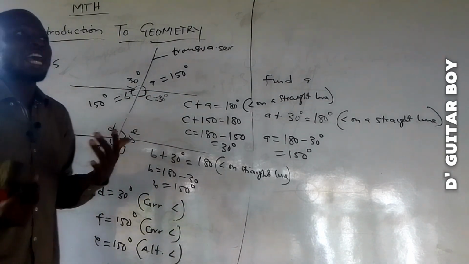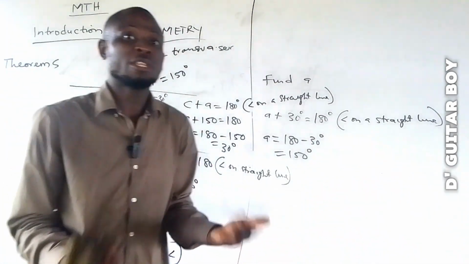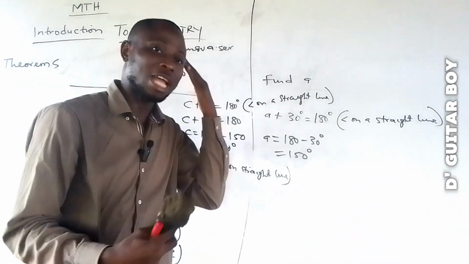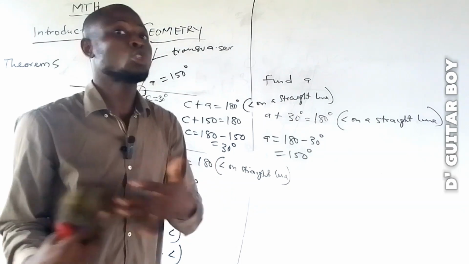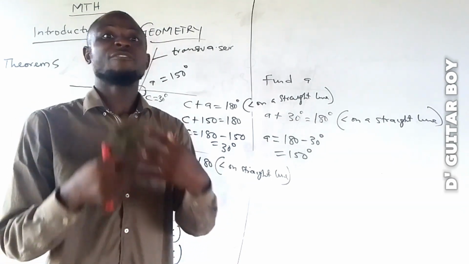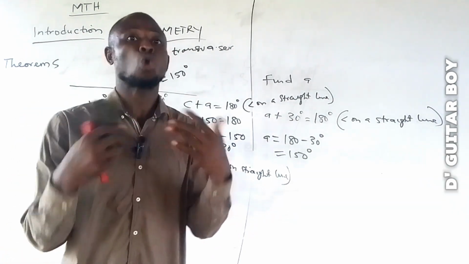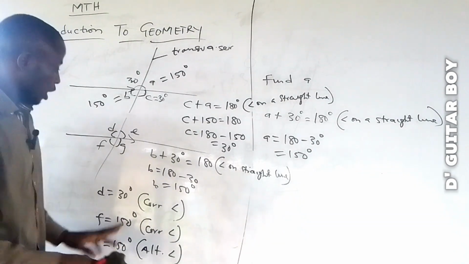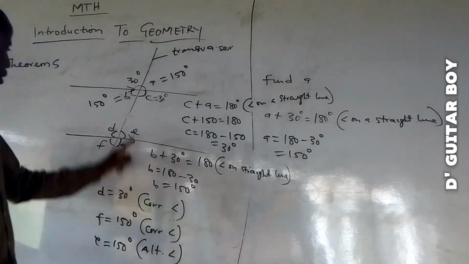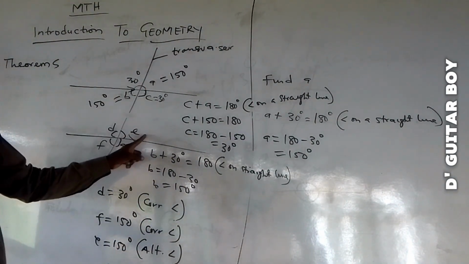So we can have two students in the class. They solve this problem in different ways. One will use alternate angle, that he knows in his head. The other one will use corresponding angle. It's still the same thing. They have the same answer. They are both correct. So if I want to use alternate angle here, because this 150 is alternate to E, I say E is